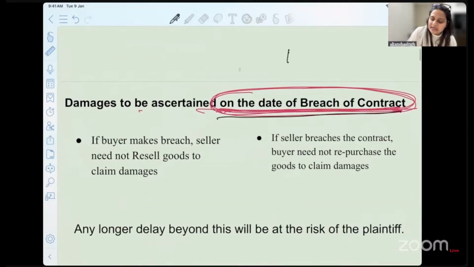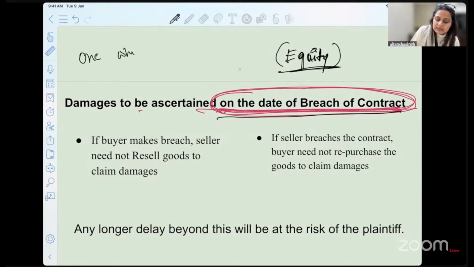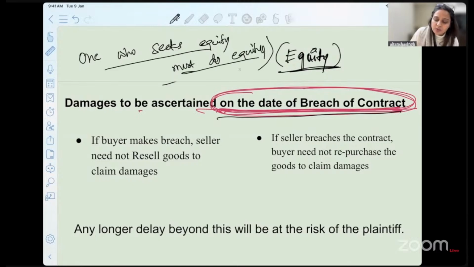Now I'll tell you one concept. I hope you know about it if you're a law student. Have you heard of the term equity? There's a very famous saying wherein we say that one who seeks equity must do equity. Correct? So we are expecting the same equity from you here also. You are a buyer or a purchaser or a seller, either of it. We expect you to do equity. That is why you have to immediately take action on the date of breach of contract.